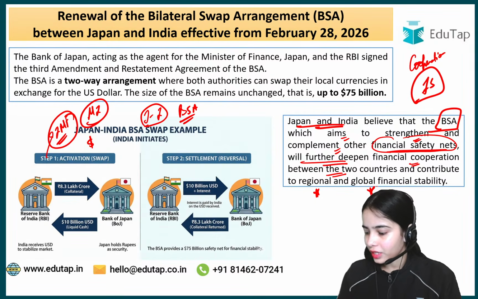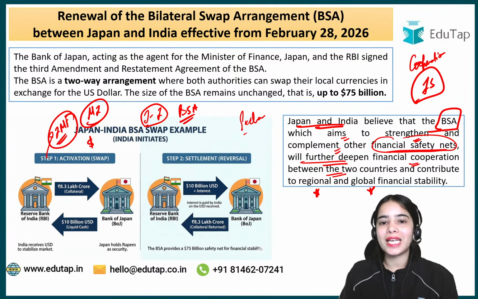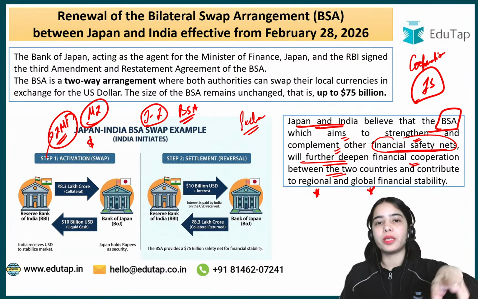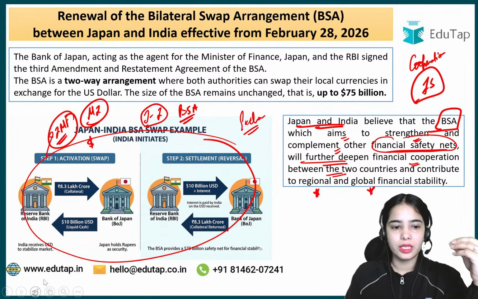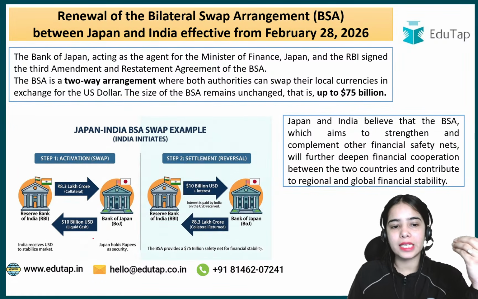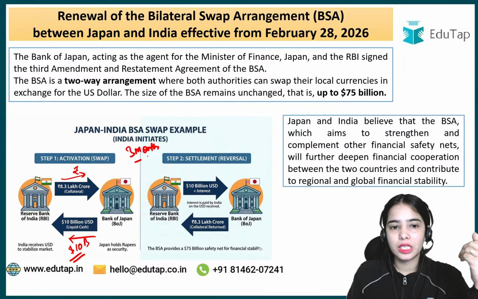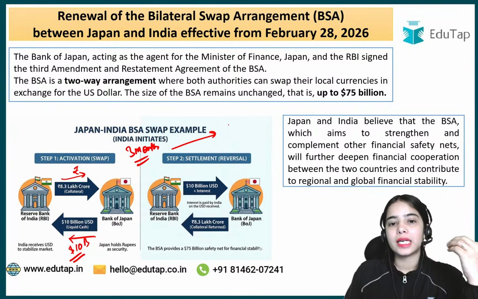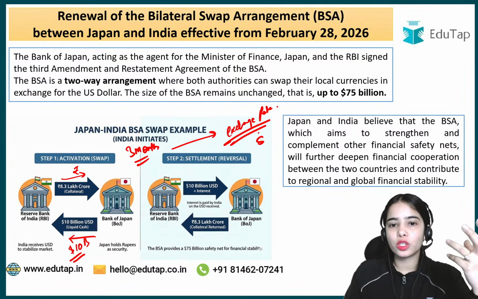So any confusion, anyone? Okay, very good question. Exchange rate. So the exchange rate can be decided during the agreement. Let's say the agreement has been signed, that India is taking the $10 billion from Japan and India is giving its rupees to Japan. Okay, now this agreement is, let's say, for 3 months. So it can be decided that the exchange rate for the dollars will be the same as right now.